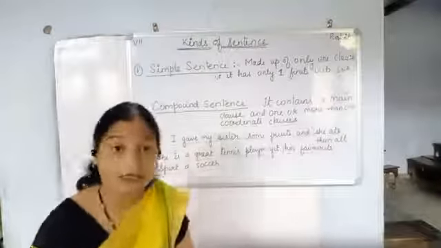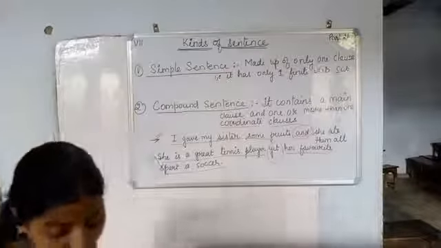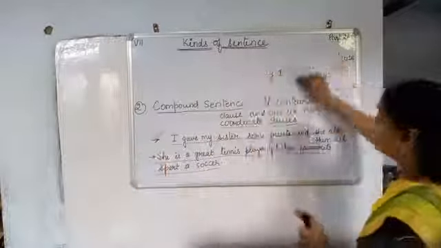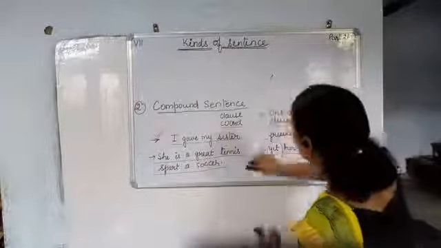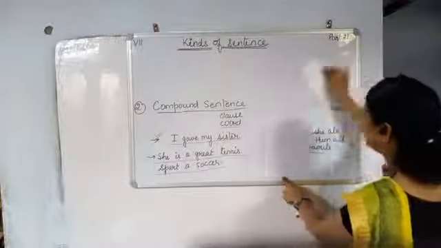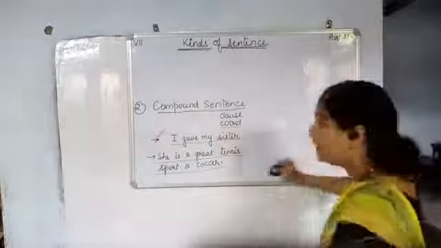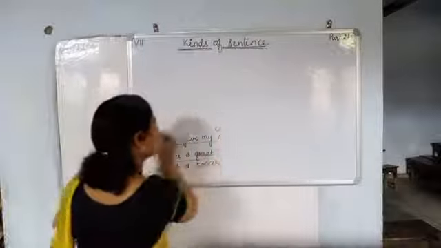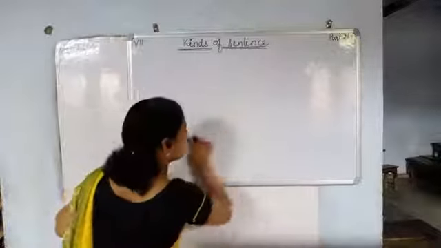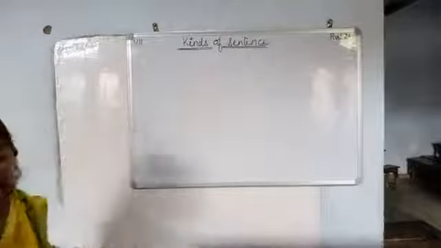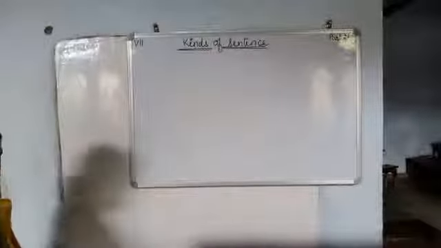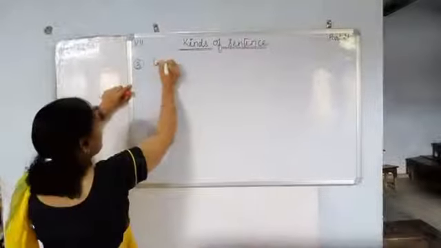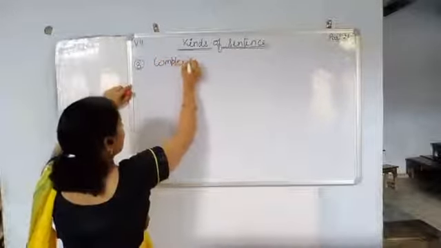Now, your third kind of sentence is the complex sentence. Now see children, sentences are the same as the clauses. The main clause is called the simple sentence. The coordinate clause is called the compound sentence. It means it is very clear that the subordinate clause will be called the complex sentence. And this is your third type of sentence, the complex sentence.